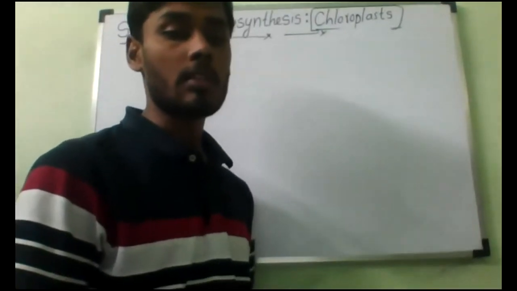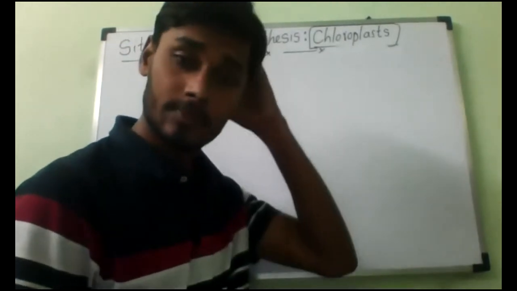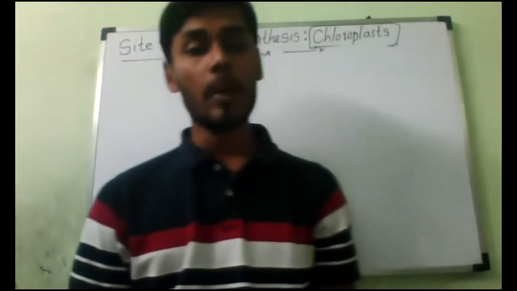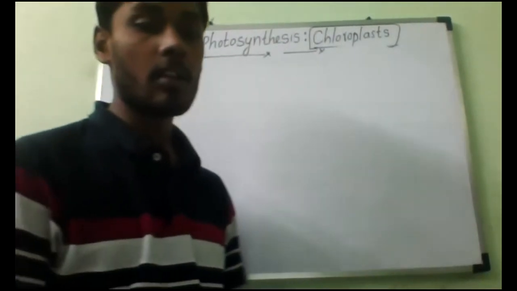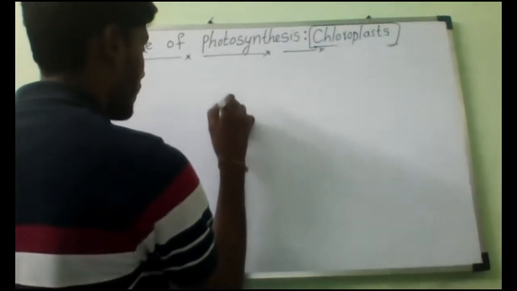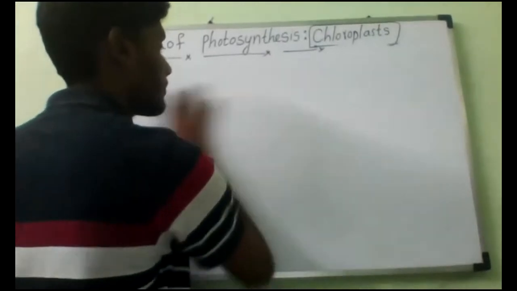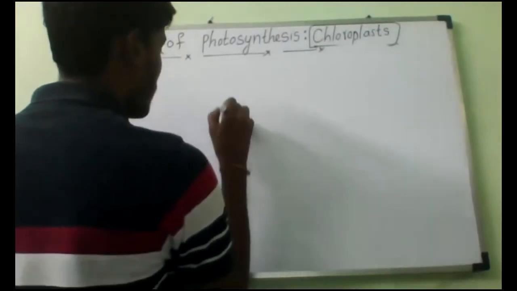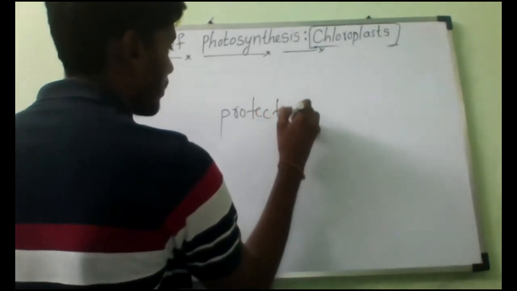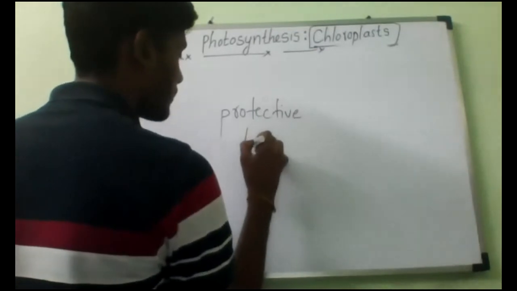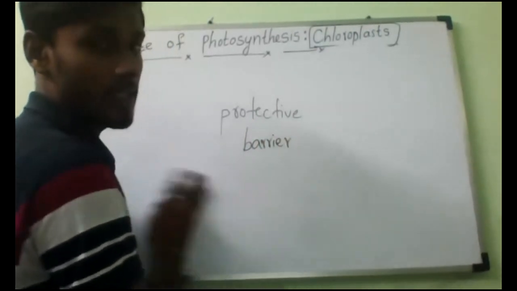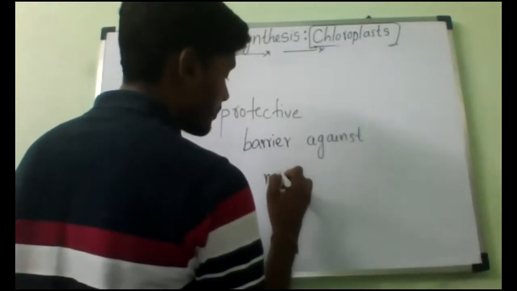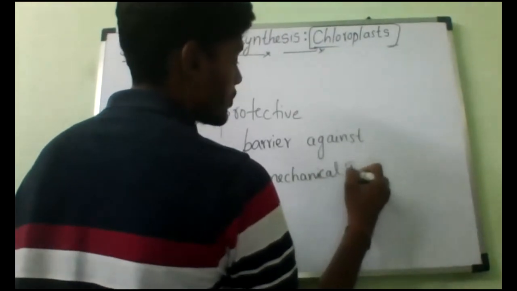The upper and lower epidermis, right? The upper and lower epidermis and its waxy cuticle provide a protective barrier against mechanical injury, like our compound wall.